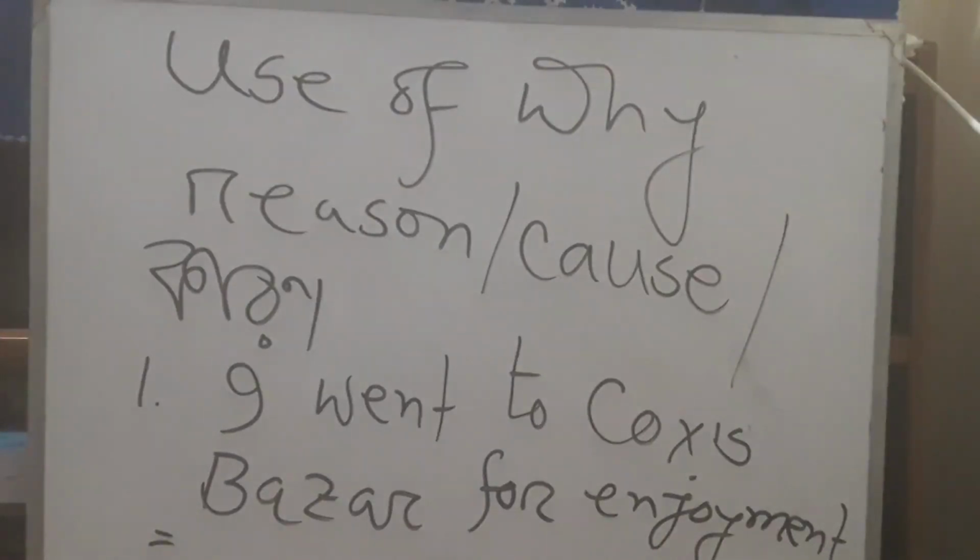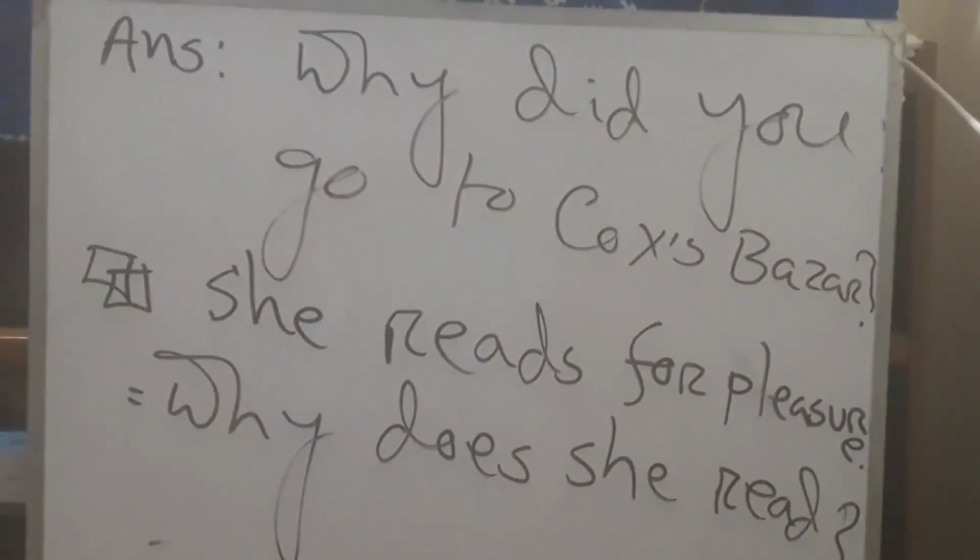So I have written a sentence. I went to Bazar for enjoyment. So for going to Bazar, I had a reason. I had a cause. What is that? Enjoyment. So my dear students, what will be used here as WS? You know, why. So let me write the answer. So answer of the question is, why did you go to Cox's Bazar?